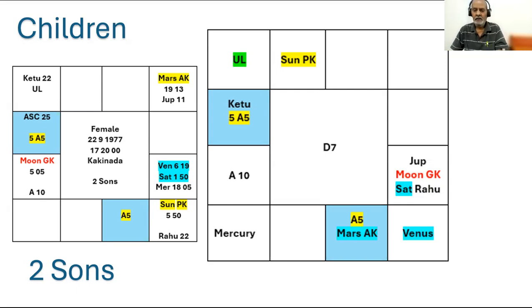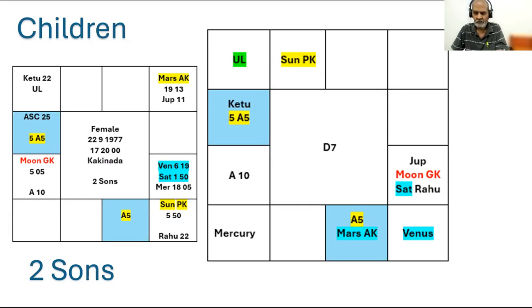Raj Yogas are AK, Mars, and AMK. AMK is Mercury, not connected. So Lord of A5 and Mercury are connected. Lord of A5 and Amatyakaraka. Then Putrakaraka PK. PK is connected to A5. So PK is connected to A5. AK is not connected. AMK, which is Mercury, is also not connected to the Sun.